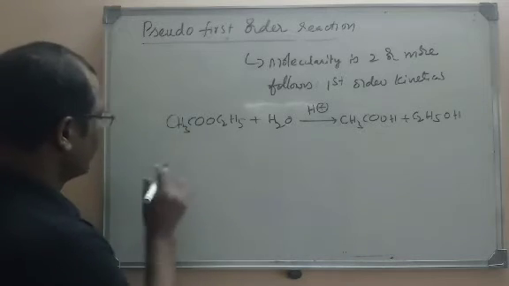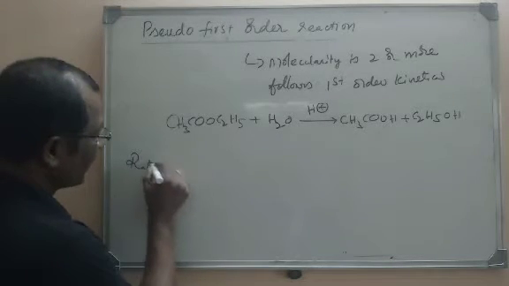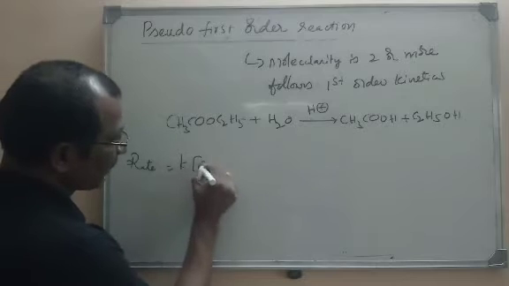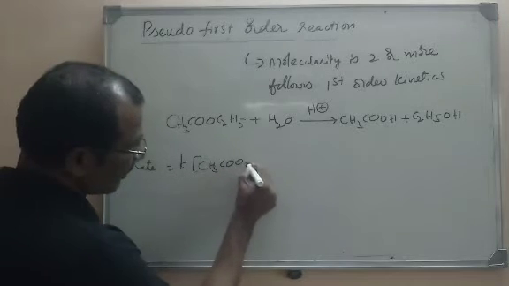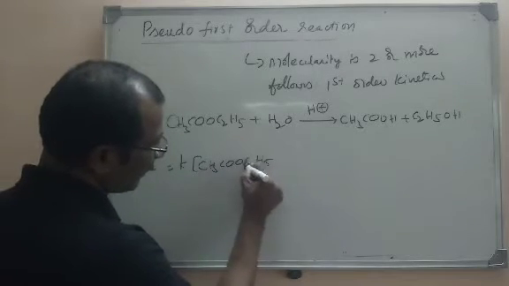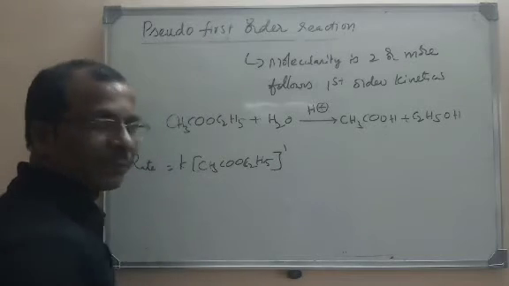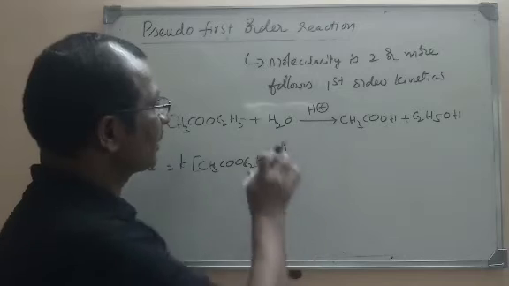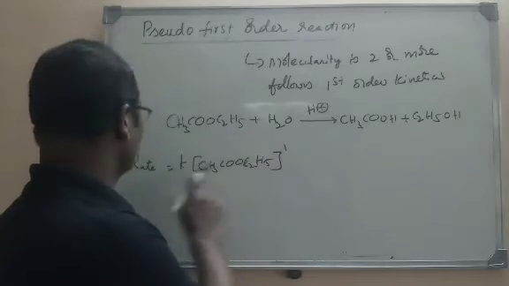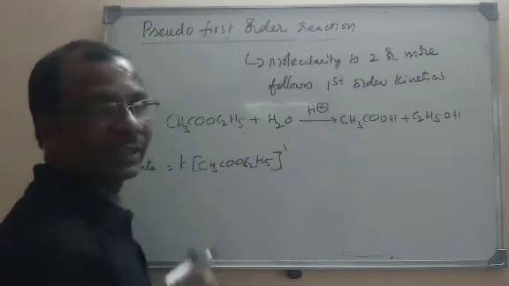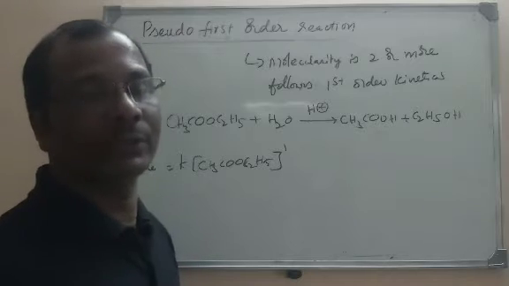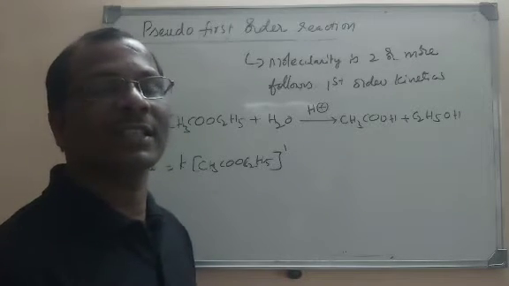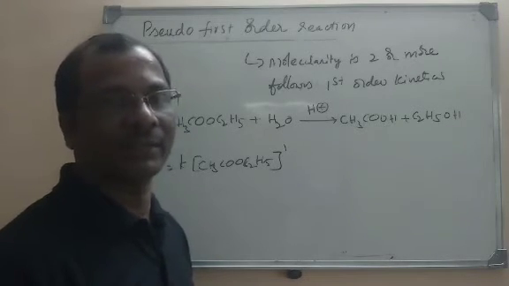If you see the rate expression for it, the rate is equal to K into CH3COOC2H5 power 1. It will not depend on the concentration of water here. So molecularity is 2, but here it is following the first order kinetics, experimentally determined, proved. So such reactions are called pseudo first order reactions.